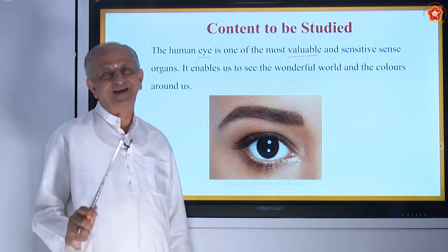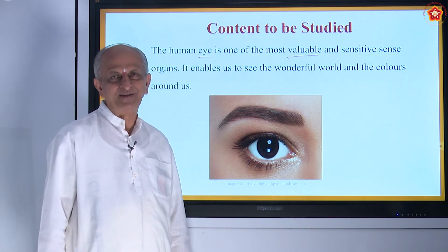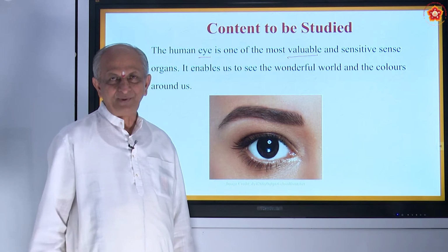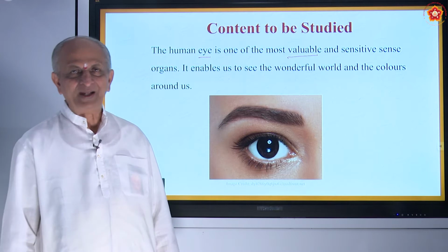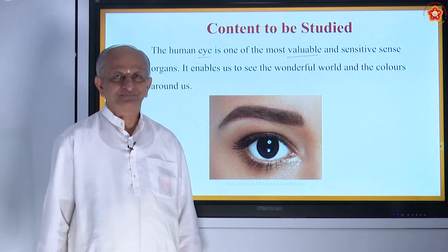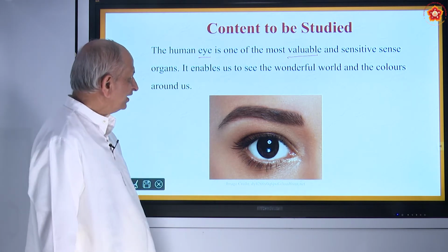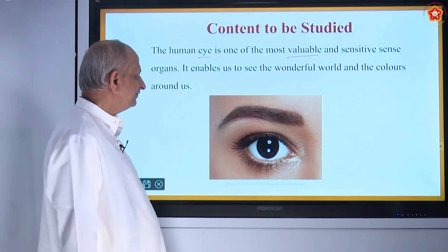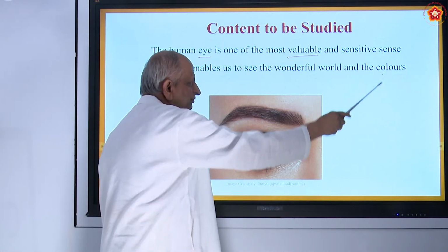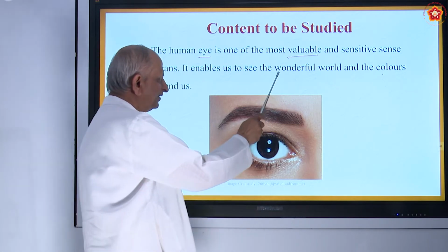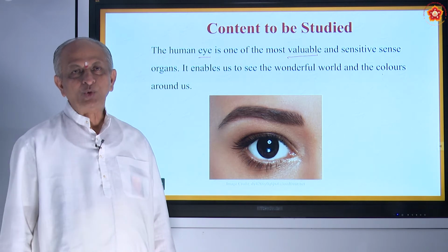Only when it is not there, then we see the importance. If you go and ask a blind man, what is the importance of an eye? Of course, you must note that a blind man will have all other organs more active, but he can't see the colorful world. So this colorful world can be seen as it is. You can see the colors and the wonders only if you have two eyes.